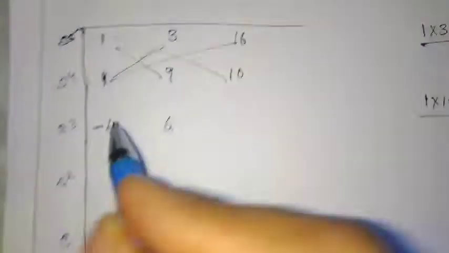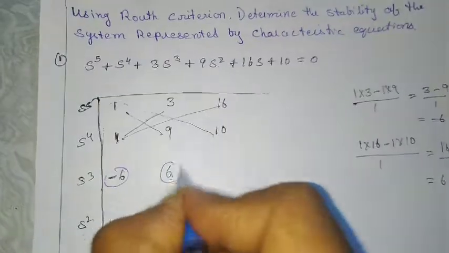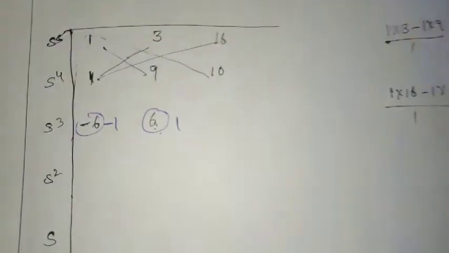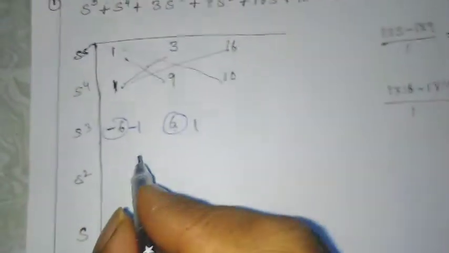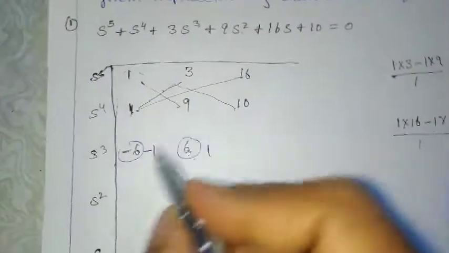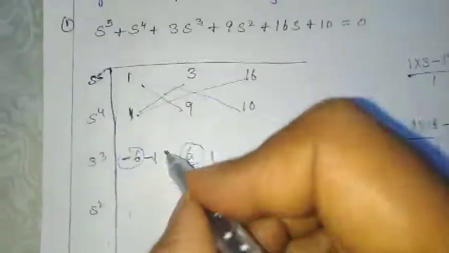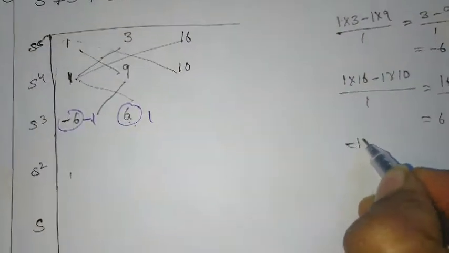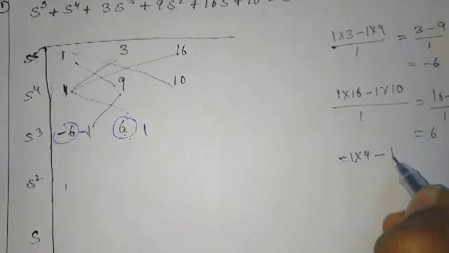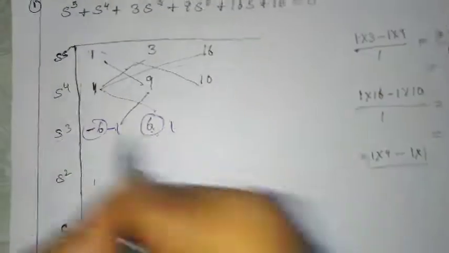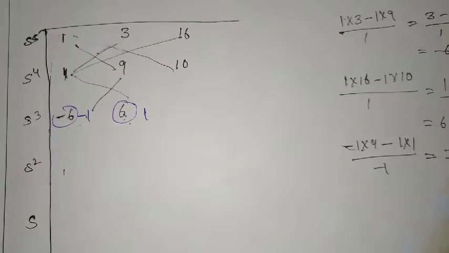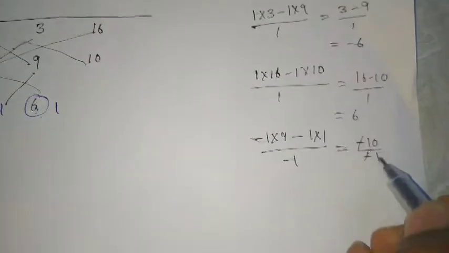I'll get this as, if I take common, I'll get minus 1, and here it is 1. You can simplify so that the multiplication terms will be very easy and you can proceed further. So now it is minus 1. Now to find the next term, same here: minus 1 into 9 minus 1 into 1, divided by the same minus 1. So I'll get minus 9 minus 1, minus 10 divided by minus 1, minus is cancelled.